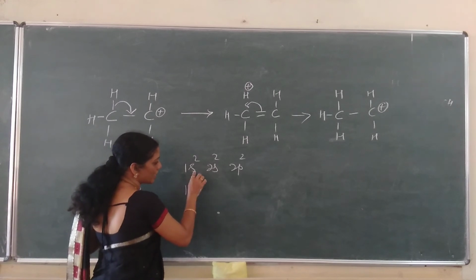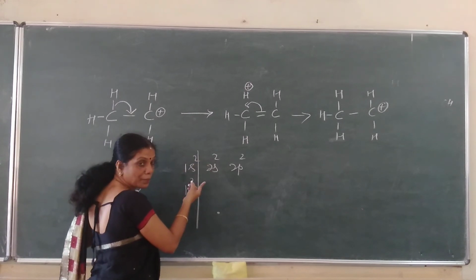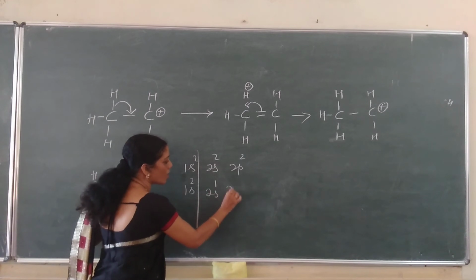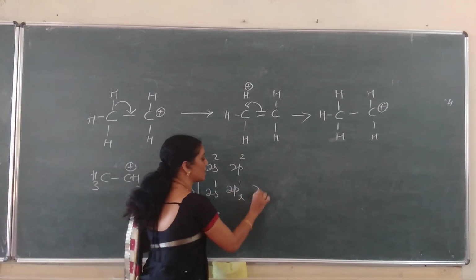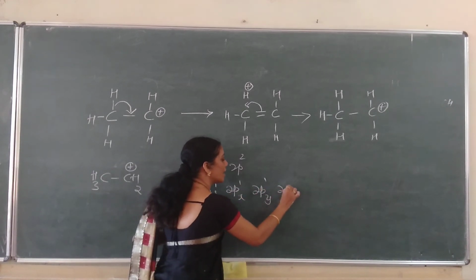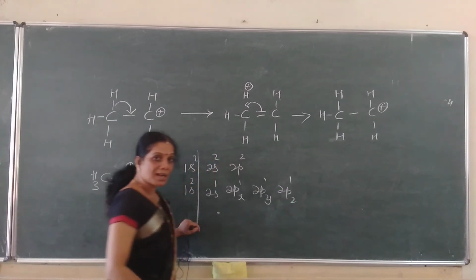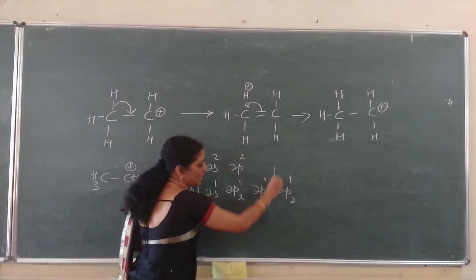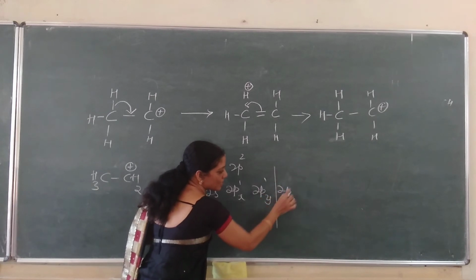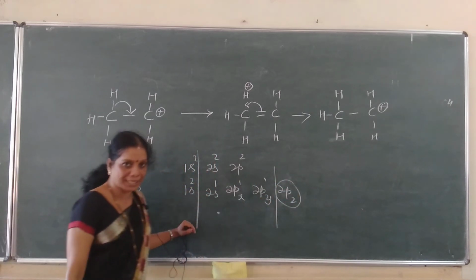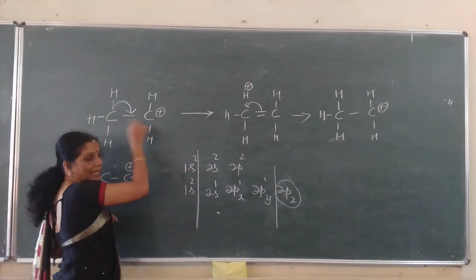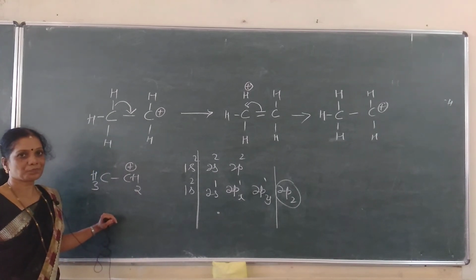Excited state: 1s2 inner, which does not take part in the chemical reaction, then 2s1, 2px1, 2py1 and 2pz1. Carbocation, positively charged, means it has to lose this electron. That means this orbital becomes what? Empty. Hence it can interact with that empty p orbital.